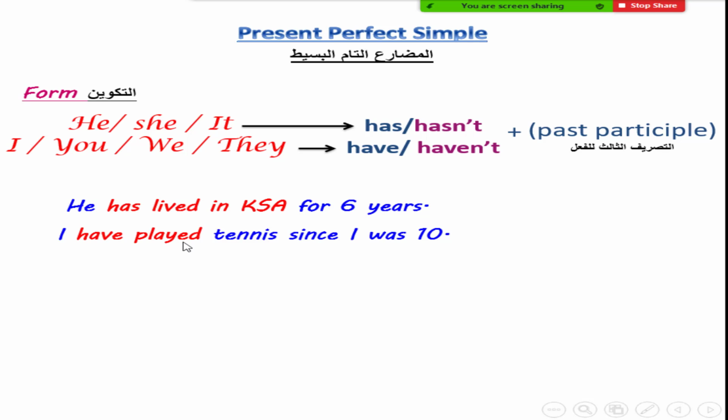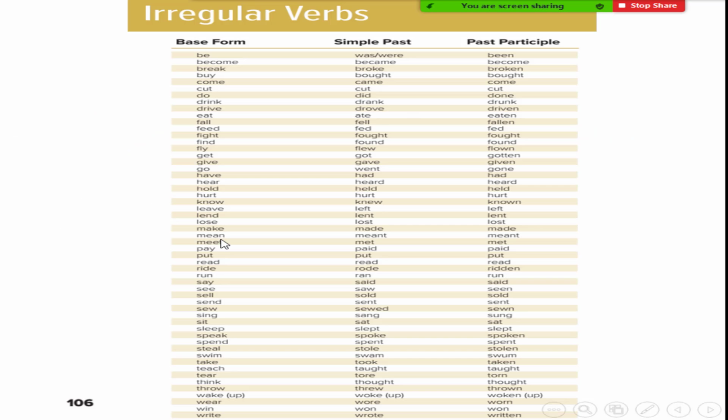And there are some irregular verbs. You can find them on page 106. You can find some irregular verbs on page 106. This is the past participle. Okay.